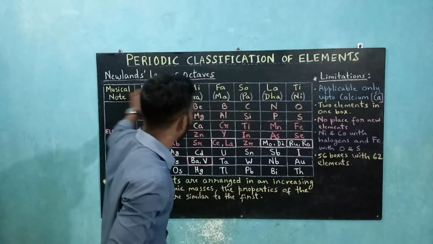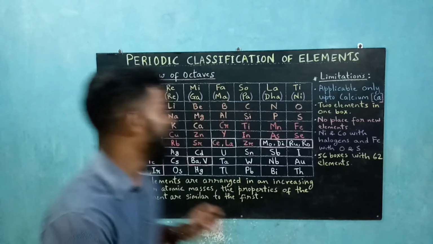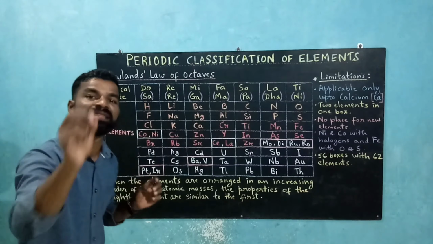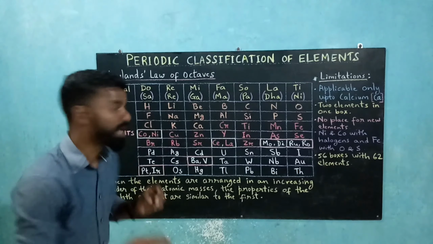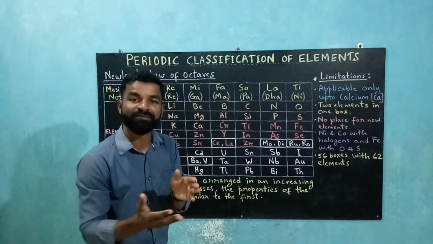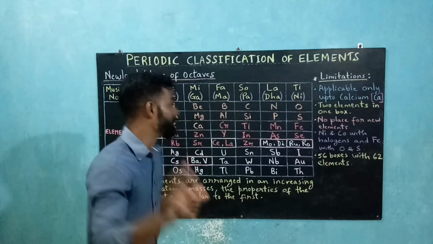This collection of 7 notes is called a saptak. When you complete this saptak, you arrive at the next saptak with the initial note the same, only the frequency changes. After the second saptak, you arrive at the third one, only the frequency changes, but the saptak remains the same.